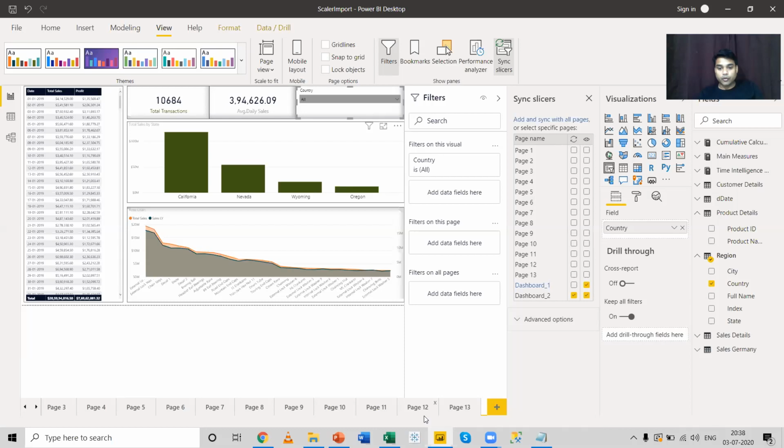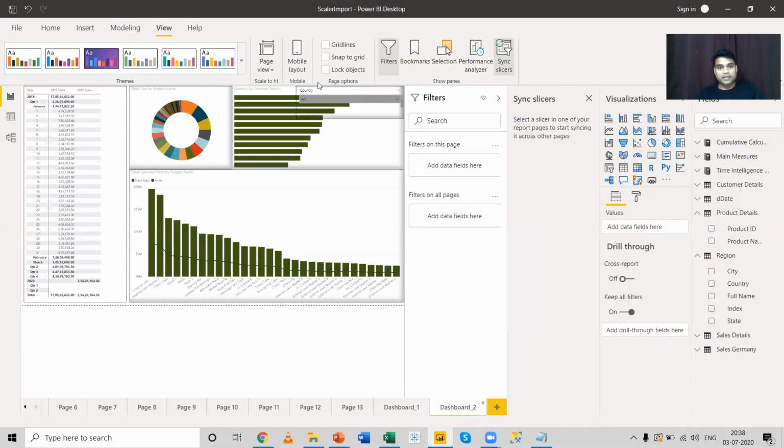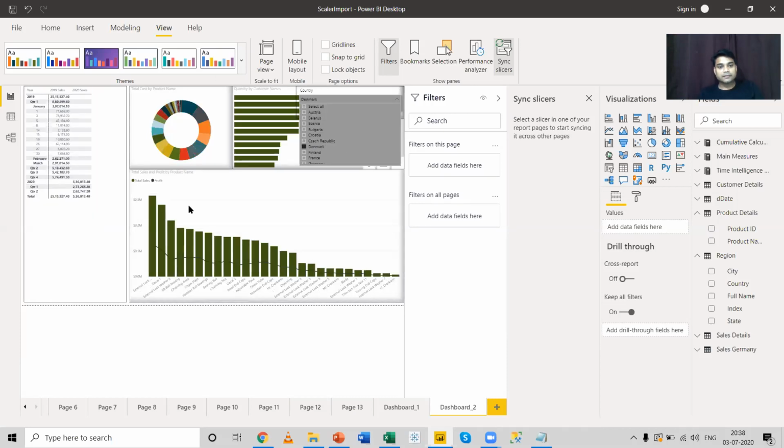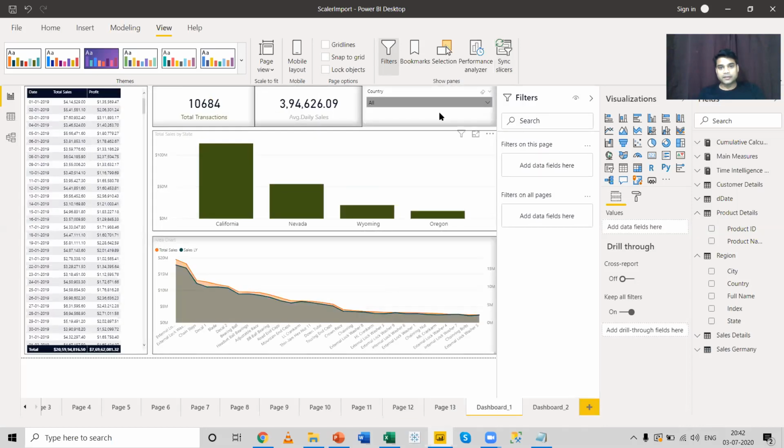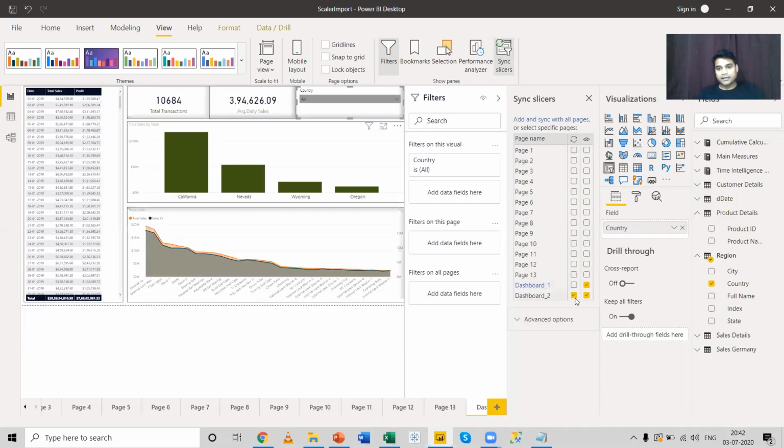and if I come to dashboard 2, you can see the slicer is over here. And if you click the slicer over here, it's changing. So you can change the slicer's view and interactivity as per your choice. You can come back to dashboard 1 and select the slicer over here, and you can just uncheck this particular box and select any of the pages on which you want to apply the slicer, and you want to sync that particular slicer with that page.